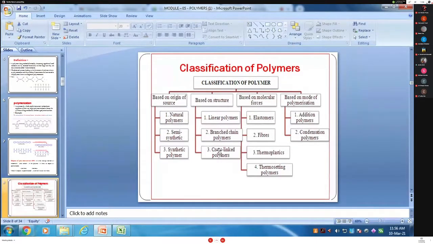Okay, based on molecular force, it is divided into four parts. Actually, it is divided into eight parts, but there is no space: fiber, plastic, elastomer, film, adhesive, paints, and membrane. I have mentioned only the important ones here. Based on mode of polymerization, it is divided into two. First one: addition. Second one: condensation. The third one is also important, that is copolymerization, but I have not mentioned it here.